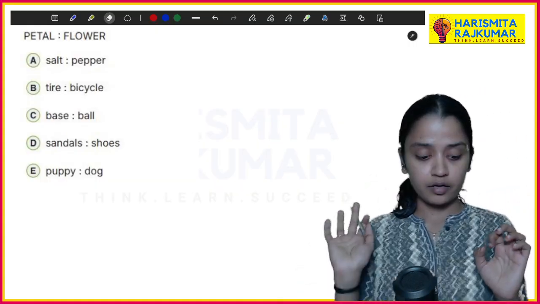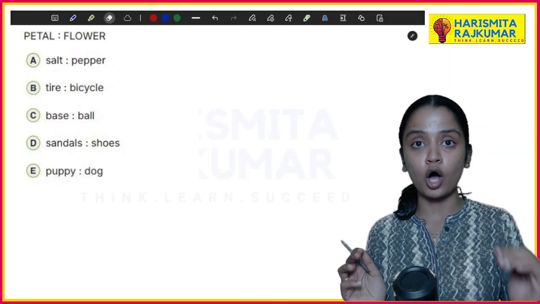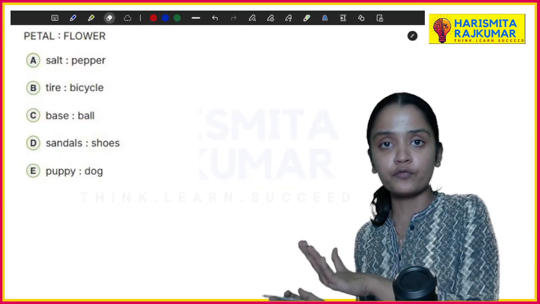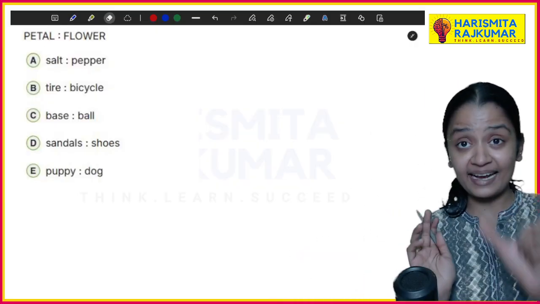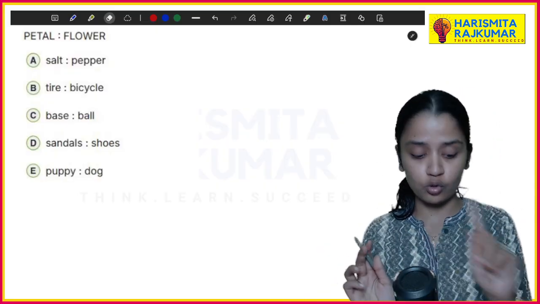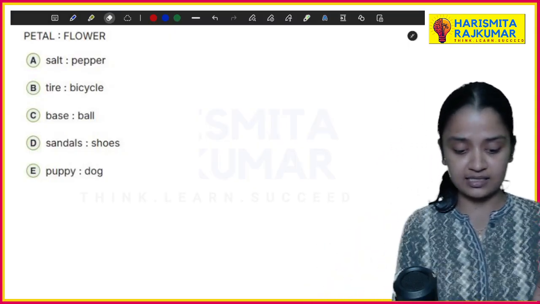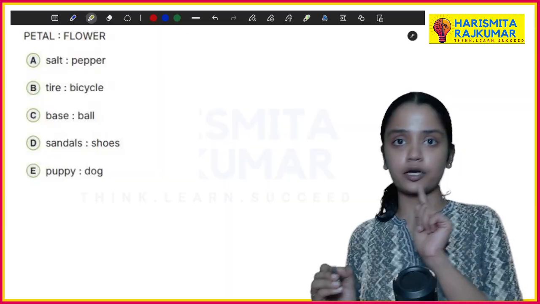Petal, flower. A petal is a part of a flower, so we have to find from the options which is a part of which one. Is salt a part of pepper? No. Is tire a part of bicycle? Definitely yes. So tire is a part of bicycle.